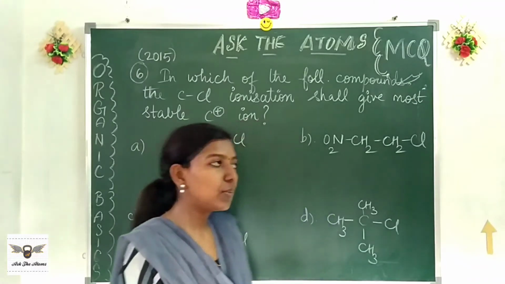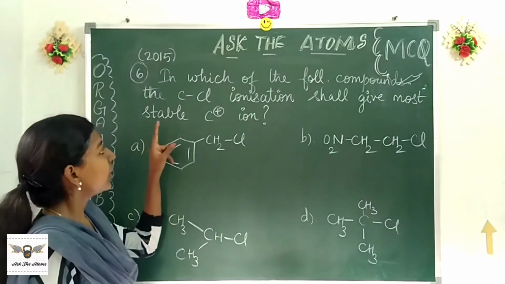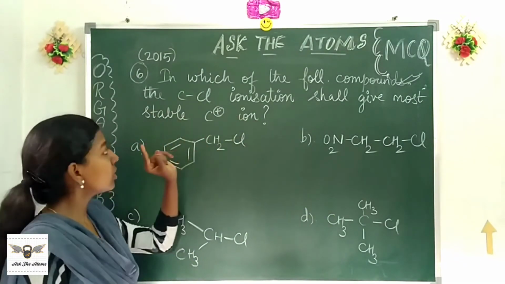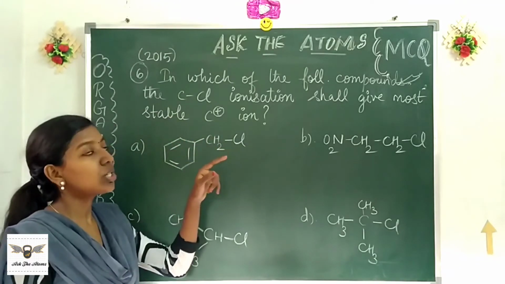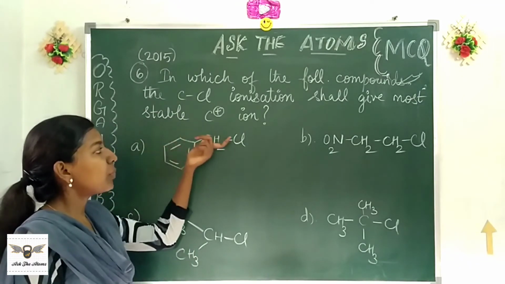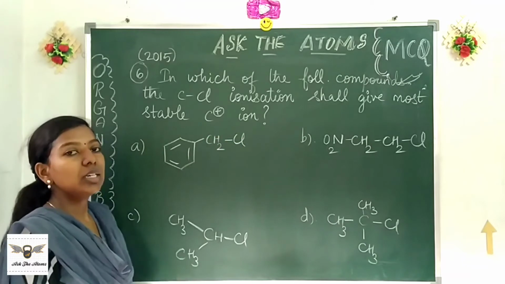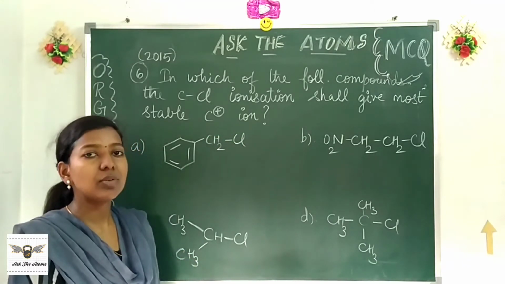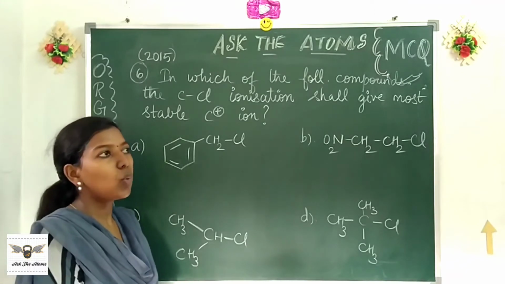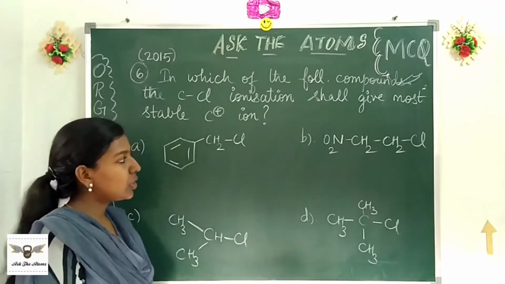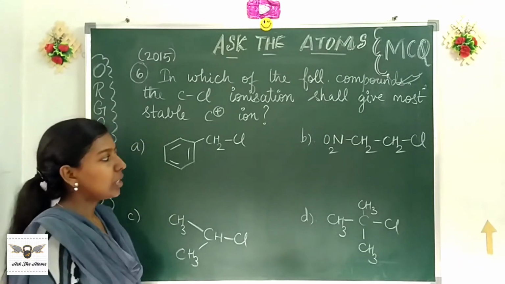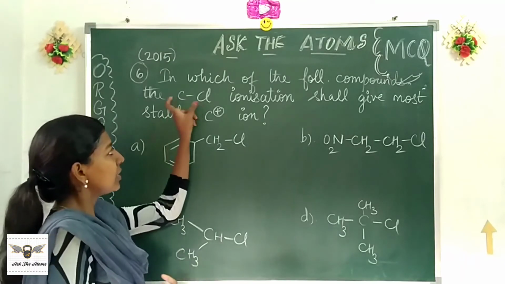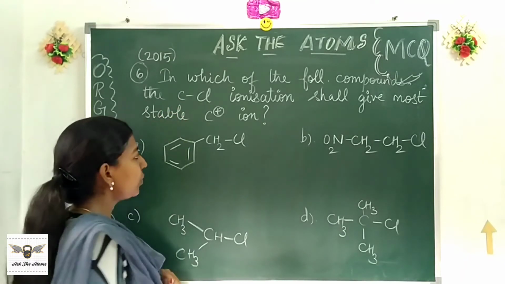Question number 6 from 2015. In which of the following compounds the C-Cl ionization shall give the most stable carbocation? So here it is a little, again the same question. They are asking you this for the stability of the carbocation, but one step they want you to do is to find out the carbocation yourself. So simple, you have to ionize the C-Cl bond. How do you ionize it?